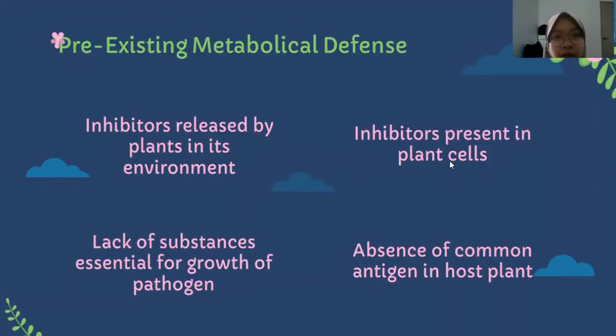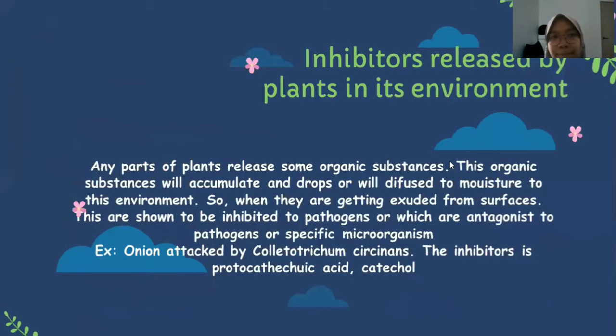Pre-existing metabolic defense. First, inhibitors released by the plant in its environment. Second, inhibitors present in plant cells. Third, lack of substances essential for growth of the pathogen. And the last, absence of common antigen in the host plant.